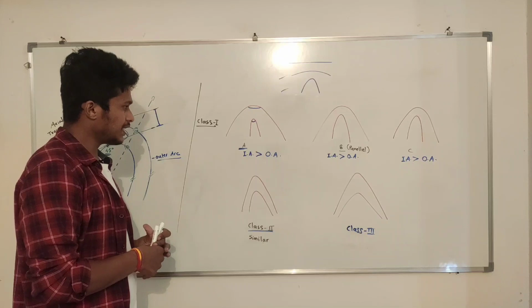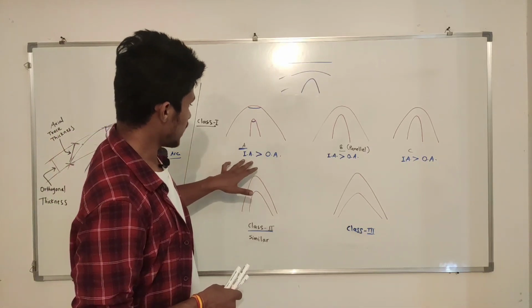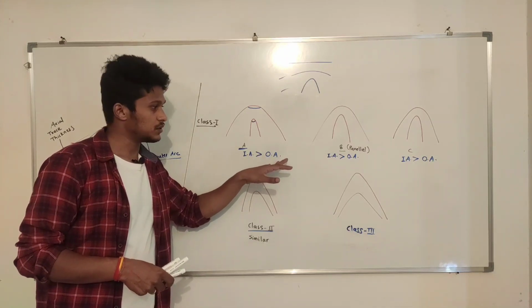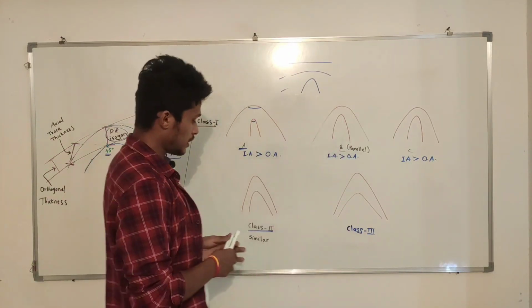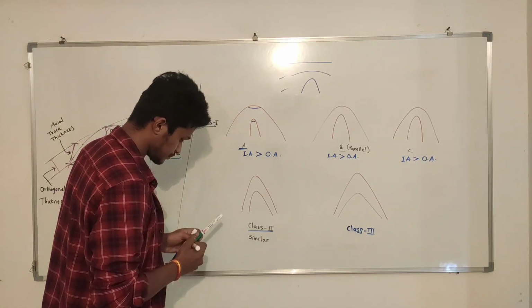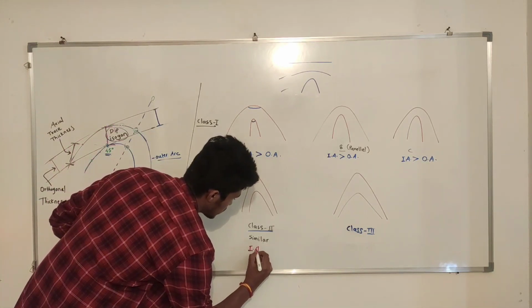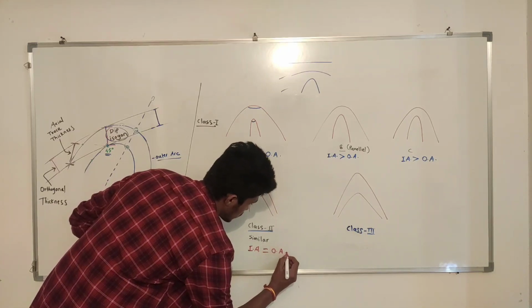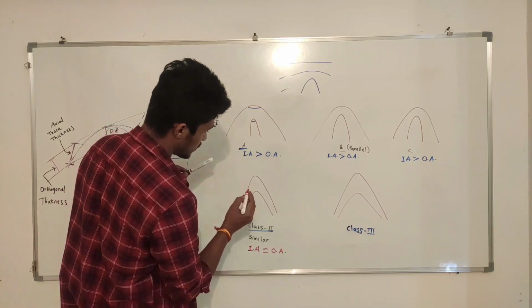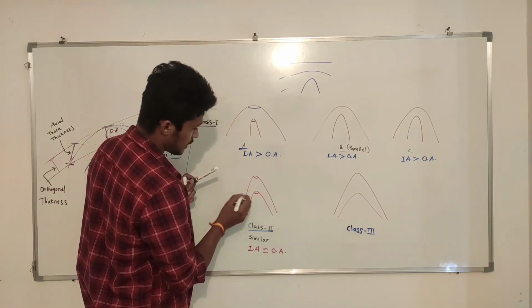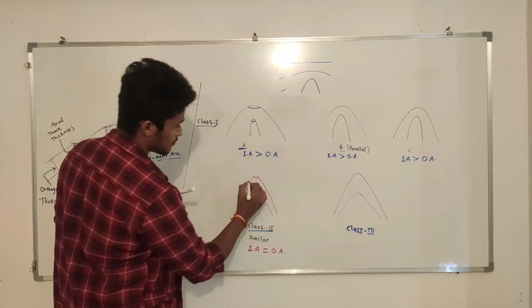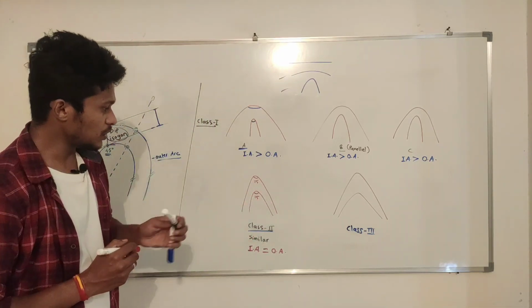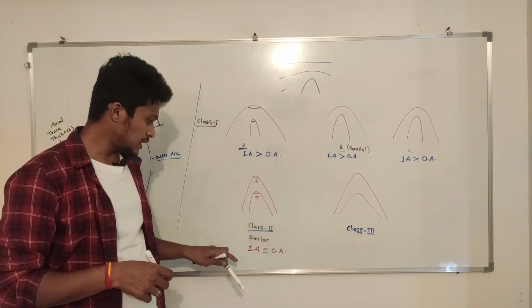Now class 1 fold, I told you the inner arc has more curvature than the outer arc. Now for class 2, the inner arc has the same curvature as that of the outer arc. So if we measure the angle between these 2 limbs, the angle will be the same. If this is 15, then this is also 15. So this is called same curvature.